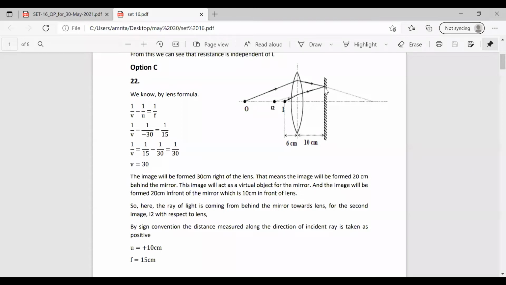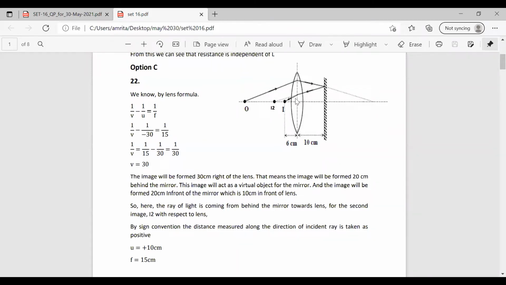This is the actual case that has to occur, but we have a plane mirror here. So what will happen? This ray of light will get reflected back. While getting reflected back, there is also a lens here. So it will get reflected back and reach a point in front of the lens. This is the concept. You have to have a clear idea of what will happen to the ray of light that is passing. The object is placed at O. It will go through the lens, but there is a plane mirror located here, so it will reflect back. In front of the mirror there is the lens, so it will get reflected and reach here.